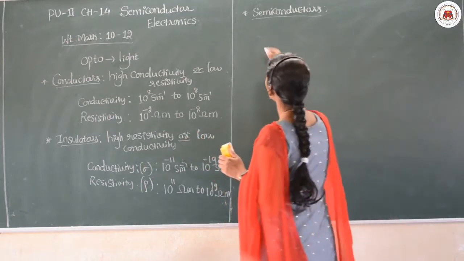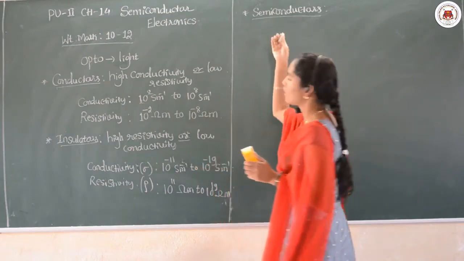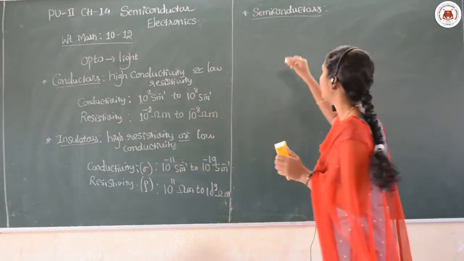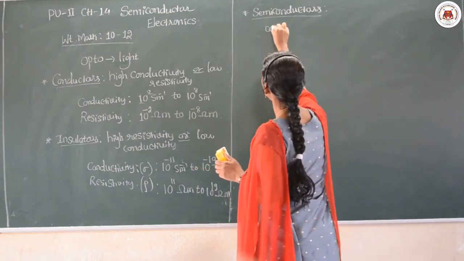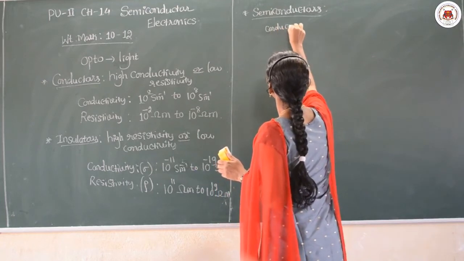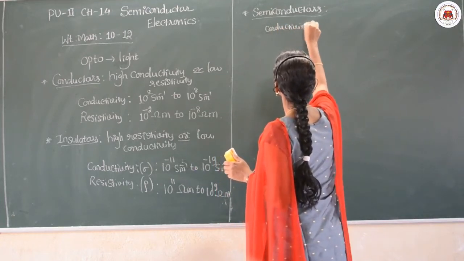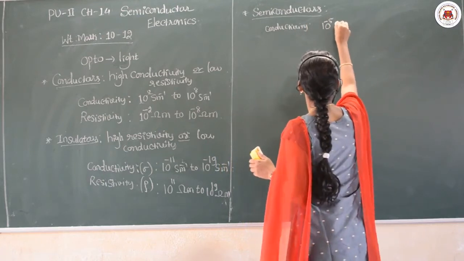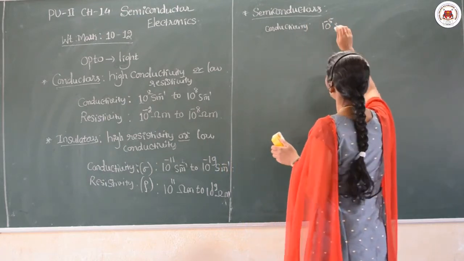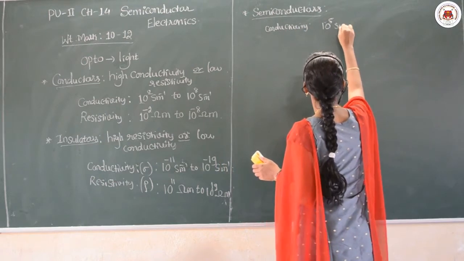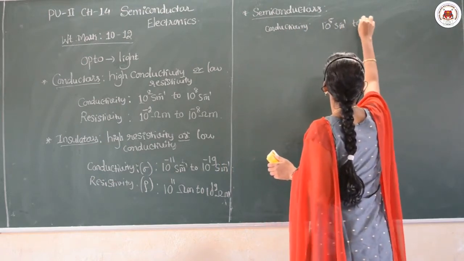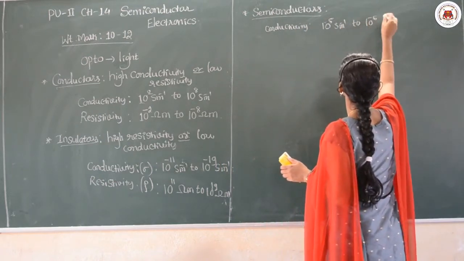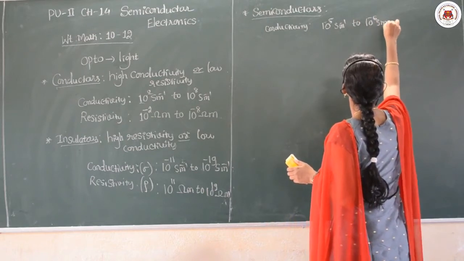Now if you come to the conductivity and the resistivity, again we find the same thing here. Conductivity is of the order of 10 raised to minus 5 Siemens per meter to 10 raised to plus 6 Siemens per meter.